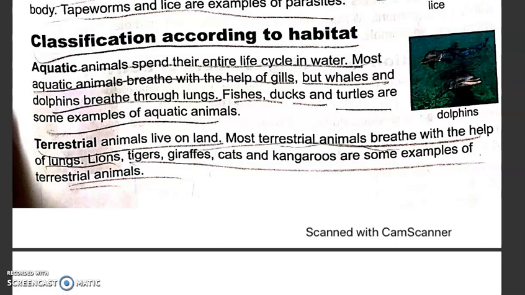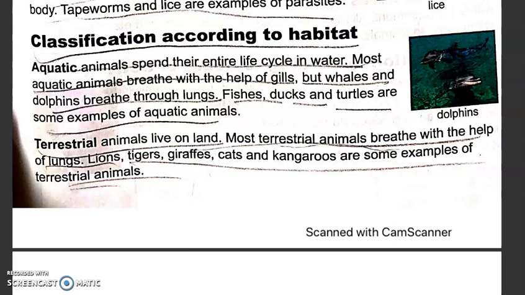Terrestrial animals. Now, one more thing before I move forward. Whales and dolphins, even though they live in the sea all the time, have to come to the surface of the sea to breathe because they need to breathe through their lungs. They do not have gills. Just like human beings, we need to breathe the air. We cannot breathe underwater.